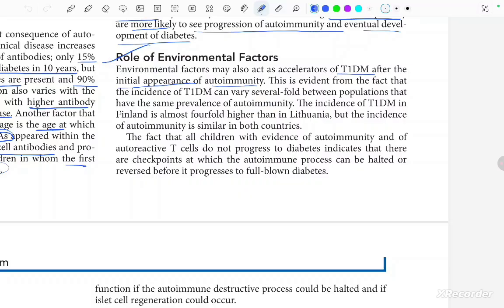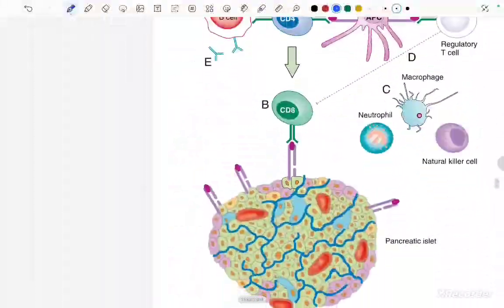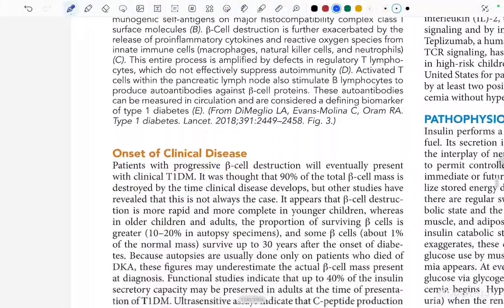The fact that all the children with evidence of autoimmunity and autoreactive T cells do not progress to diabetes indicates that there are checkpoints at which the autoimmune process can be halted or reversed before it progresses to full-blown diabetes. Like what? The autoimmune process is also being halted. This was something different, that there are certain checkpoints at which the autoimmune process can be halted or even reversed before it progresses to full-blown diabetes. This was something very different and very new. Let's move